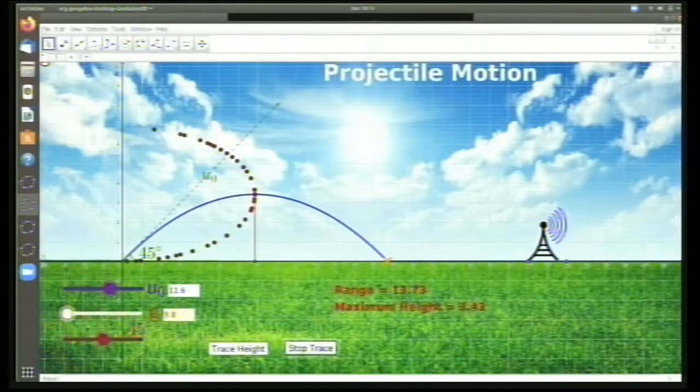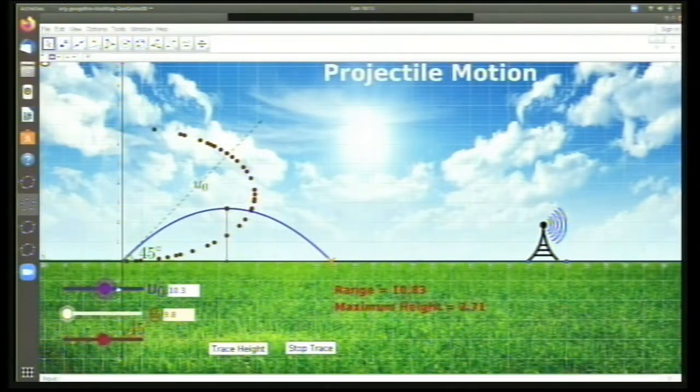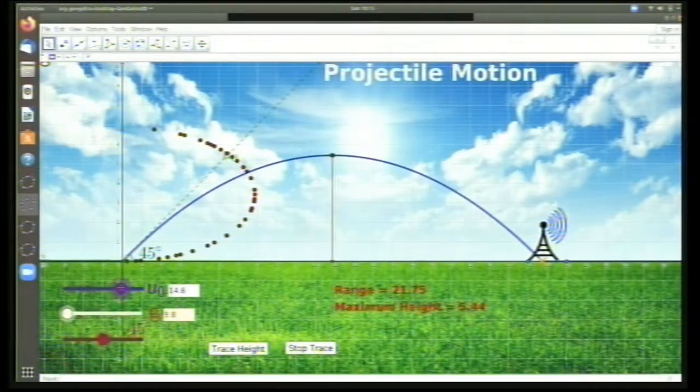Another direction that you can go is, see, I have a target here. This is a mobile tower, and I want to strike this mobile tower. Okay, now I know that the best possible angle is 45 degrees. So I'll keep my angle as 45 degrees. And now I want to increase the velocity so that I'll reach this particular target. So if you increase the velocity, see, it goes and strikes there.